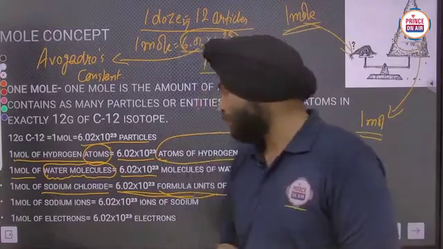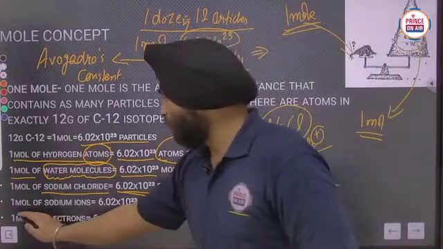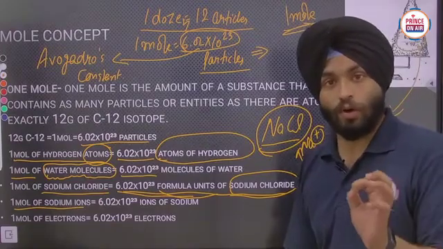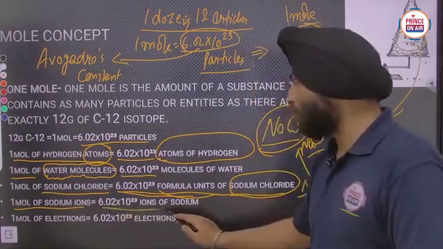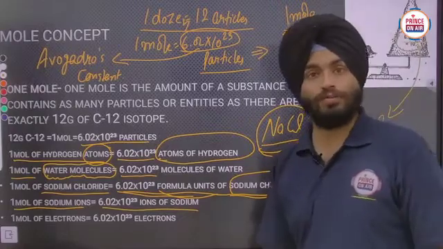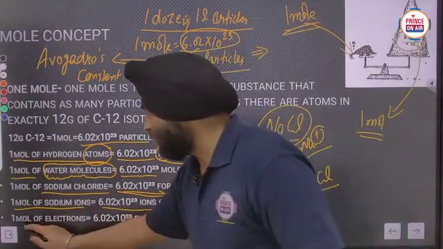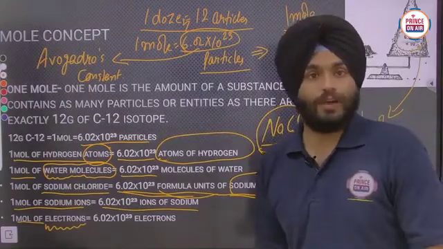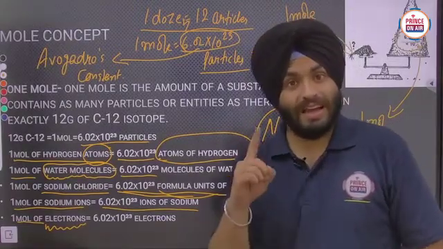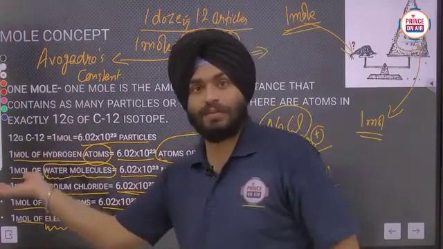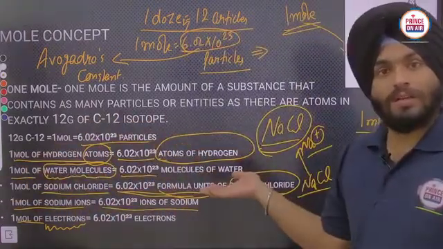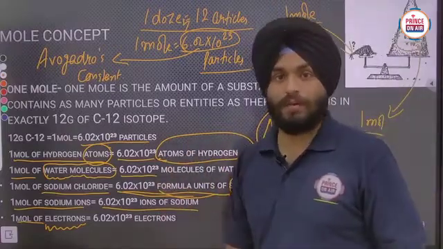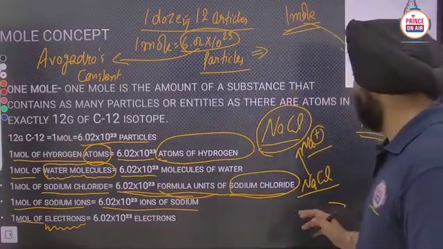Now, 1 mole of sodium ions means 6.02 × 10^23 ions of sodium. 1 mole of electrons means 6.02 × 10^23 electrons. 1 mole of any substance is equal to Avogadro's number of that substance. Clear?